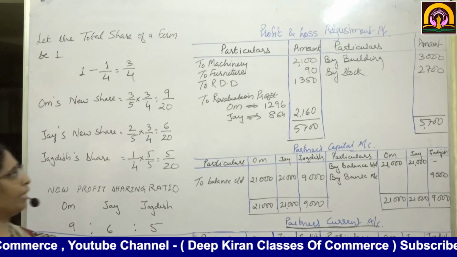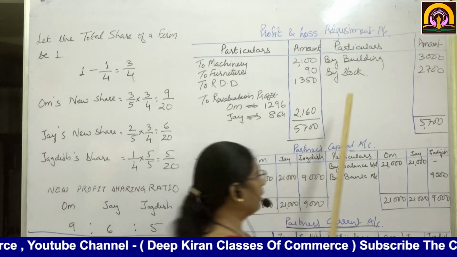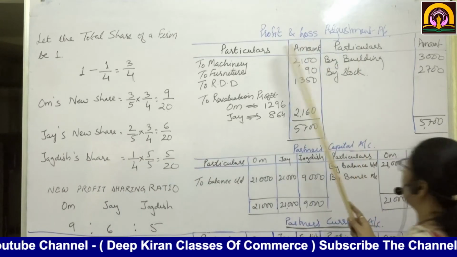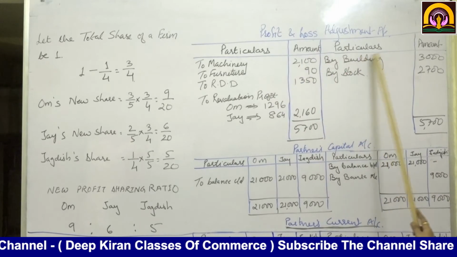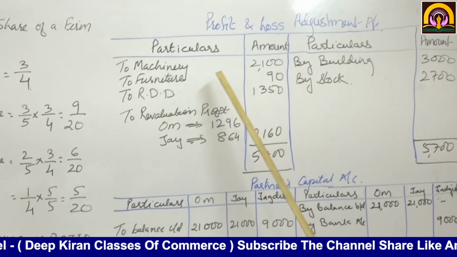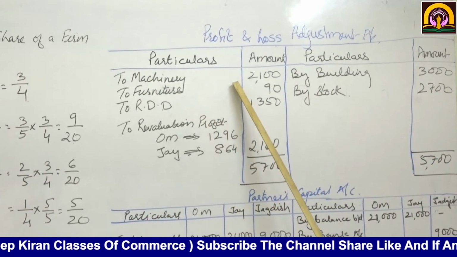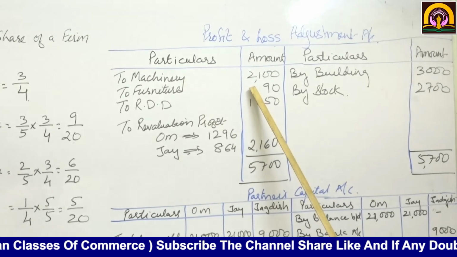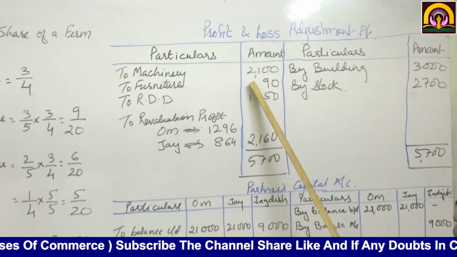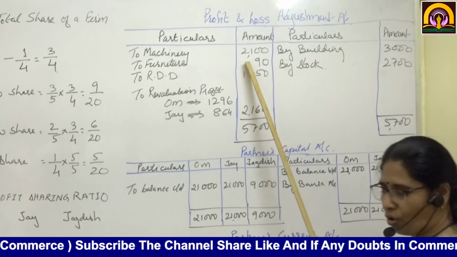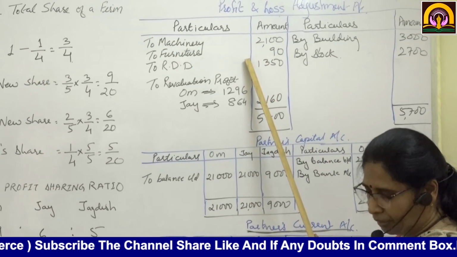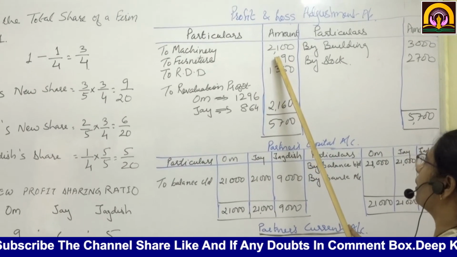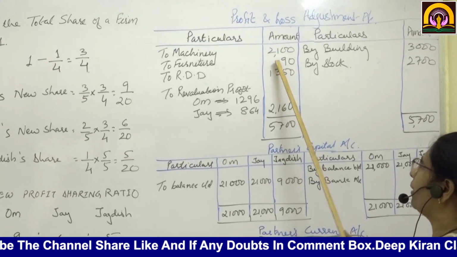Now the profit and loss adjustment account. Particulars, amount. Now machinery is to be depreciated by 10%. On how much was the value of machinery? 21,000. So 10% comes to 2,100.